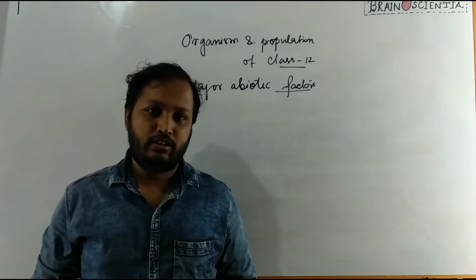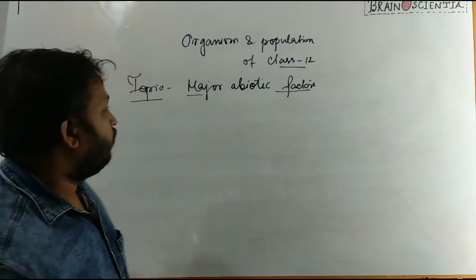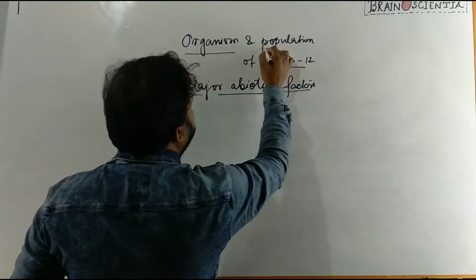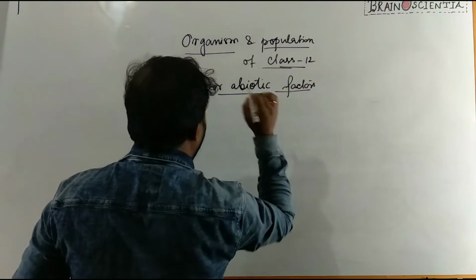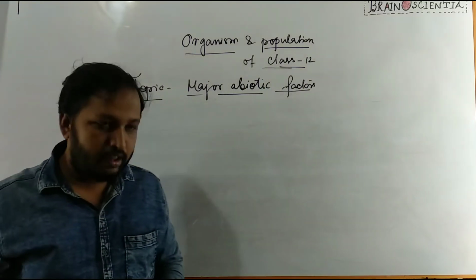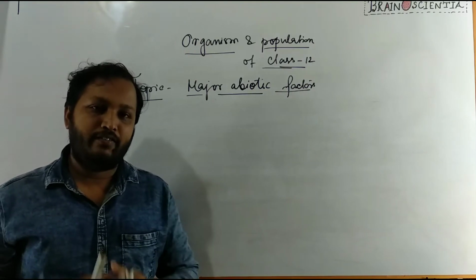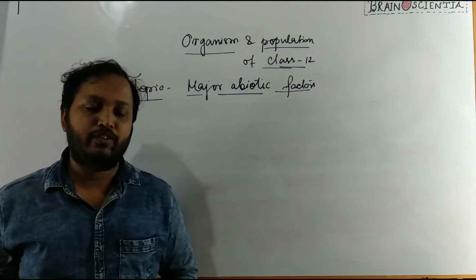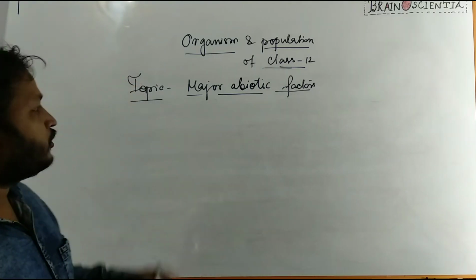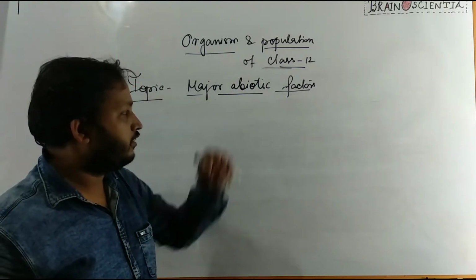Today I am going to discuss a topic, major abiotic factors, from the chapter Organism and Population of class 12. In the previous classes, we have seen what is a biome, what are the different types of biome or major biomes of India. Then we have also covered the aquatic biome. Today's topic is major abiotic factors.